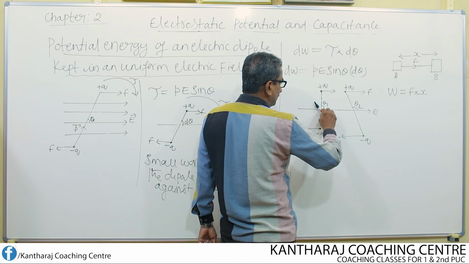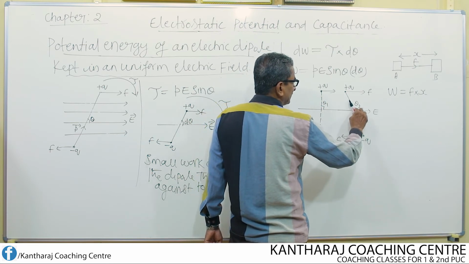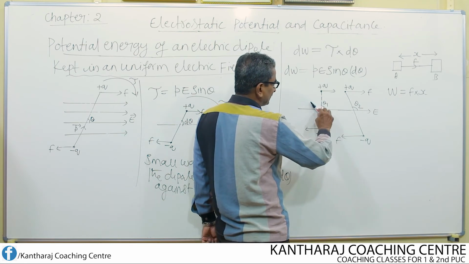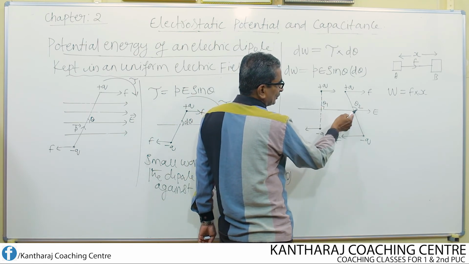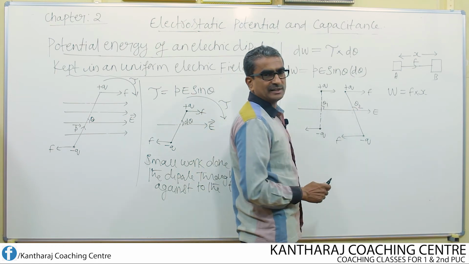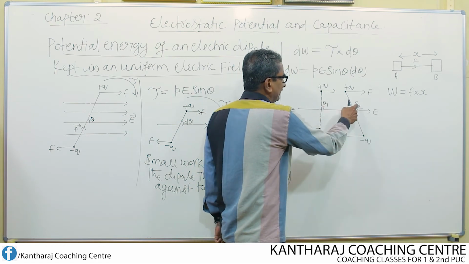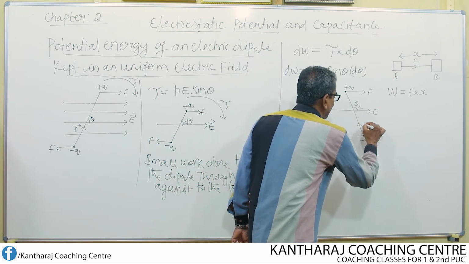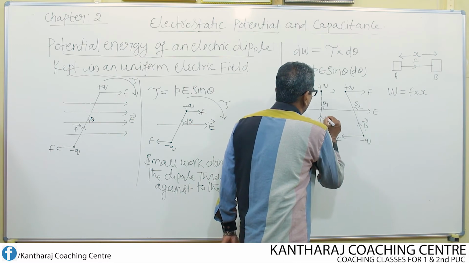Now I rotate the dipole to some other position which is represented in this figure, so that totally it makes an angle of theta 2 with the direction of electric field. Remember, the angle should be written with respect to the direction of electric field and with respect to the dipole moment. Don't forget this.